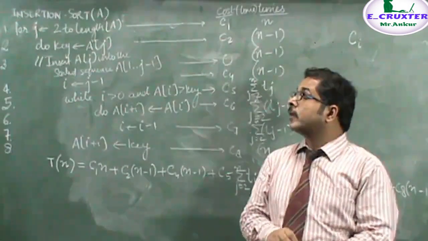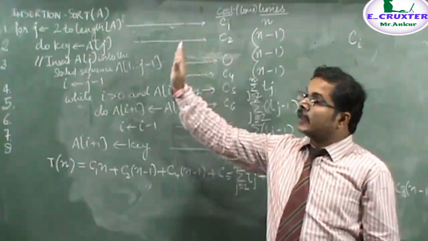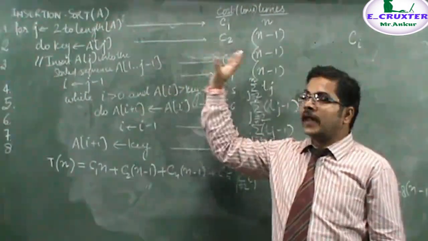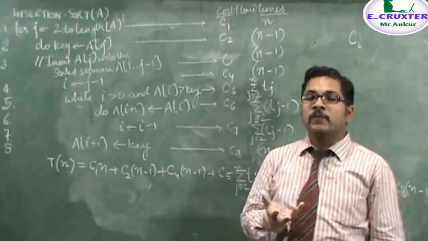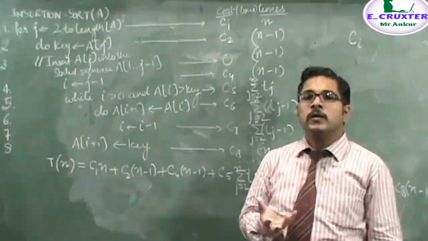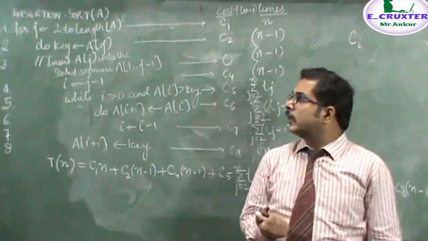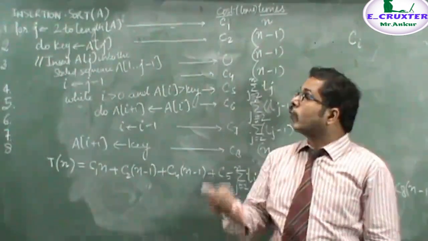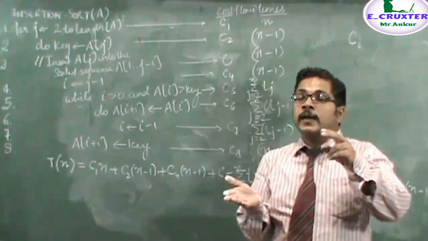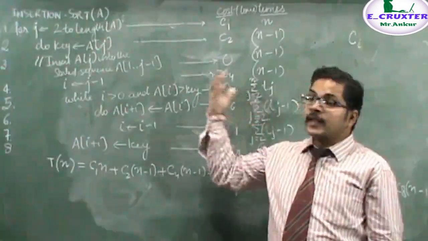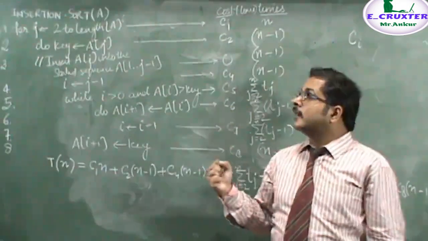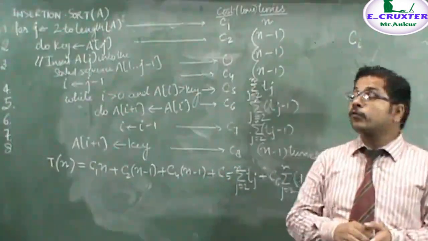So in the first case, you are applying insertion sort and the array is given to you already in sorted order. Then the time will be minimum. The other case is that you have to sort the complete array in ascending order, and the array is given in reverse sorted order. In that case, the time will be maximum, and the third case will be in between those two cases.